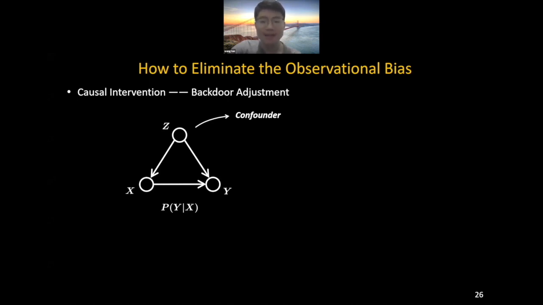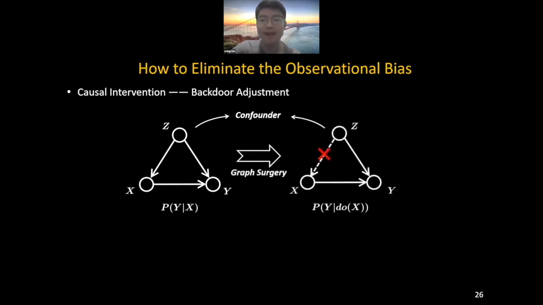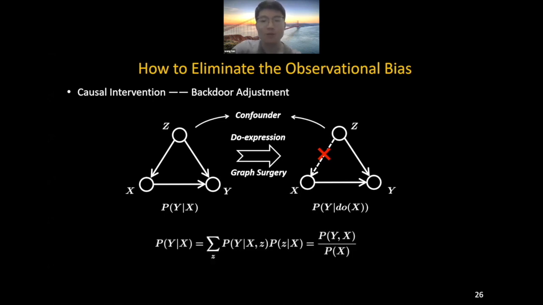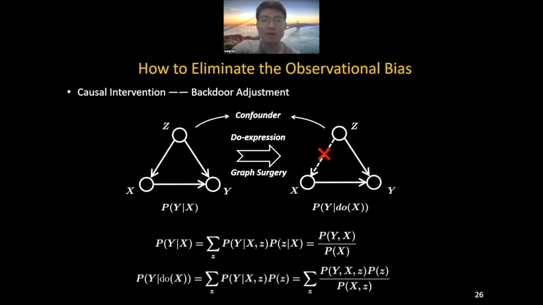The key insight of the causal intervention is to make a graph surgery that cuts off the causal link between Z and X. Then the Bayes rule is applied on the new graph. This process is called the do expression. Compared to the original equation, Z is no longer affected by X. The intervention forces X to incorporate every Z fairly, subject to its prior P(Z).